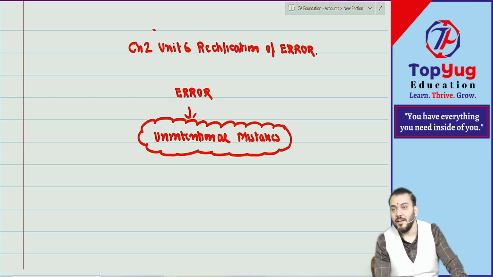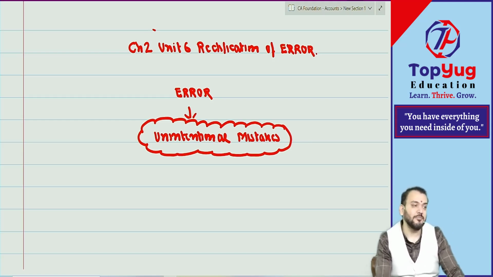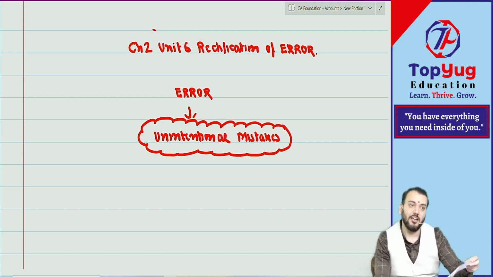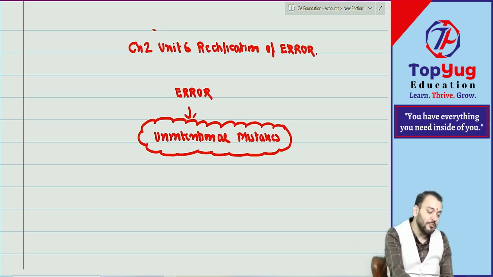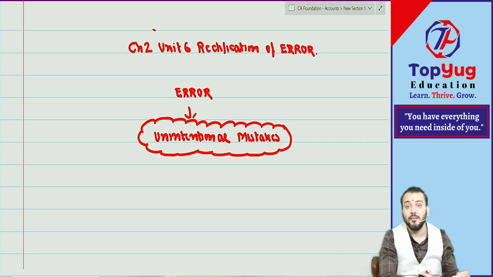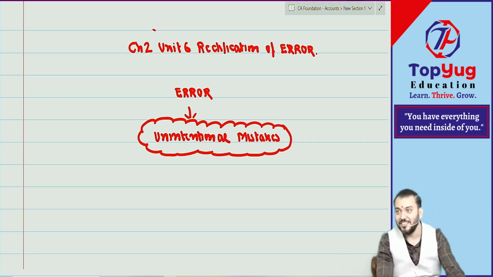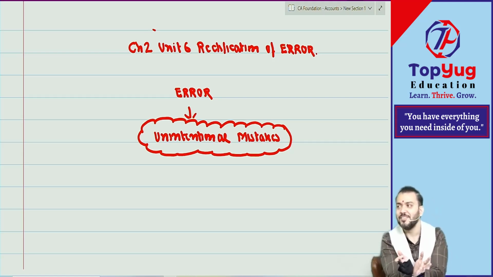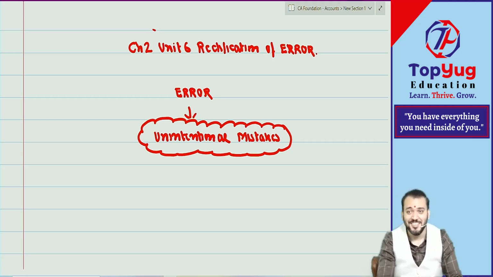Understood? So error means only what? Unintentional mistake. Without any intention, if you harm someone, that is an error. If with intention you harm, then rectification will not be done by human beings, then rectification will be done by God. Understood? Correct? So can I say we humans can rectify only what? Unintentional mistakes. Fraud, then we'll go to the Supreme Court.